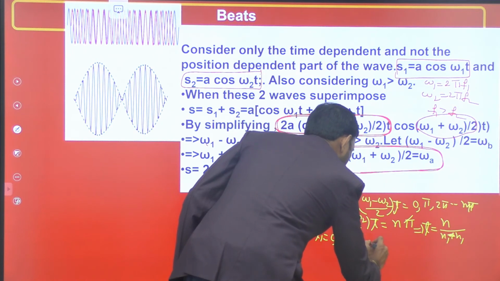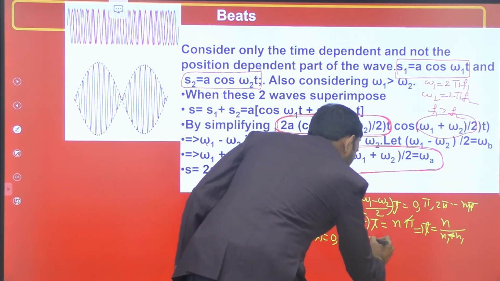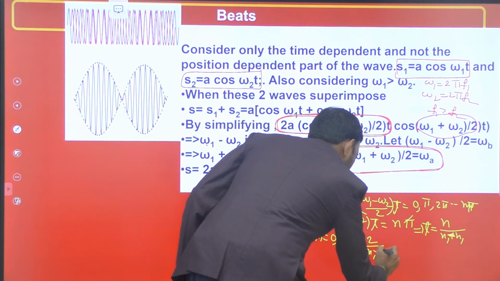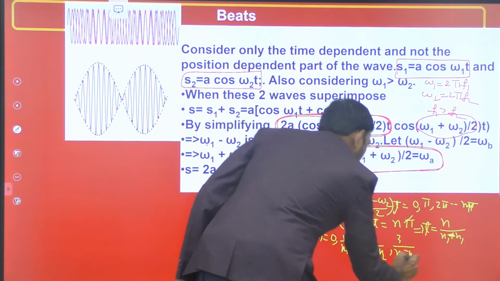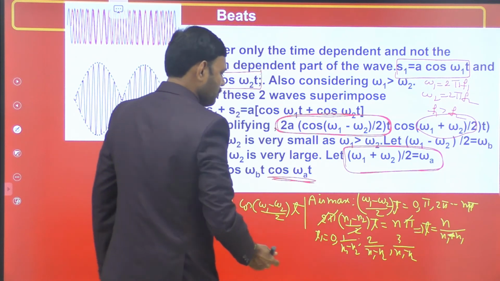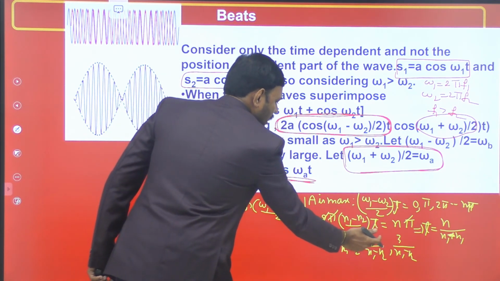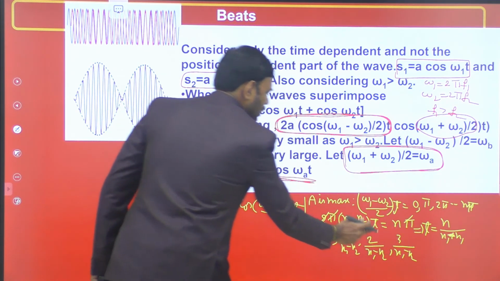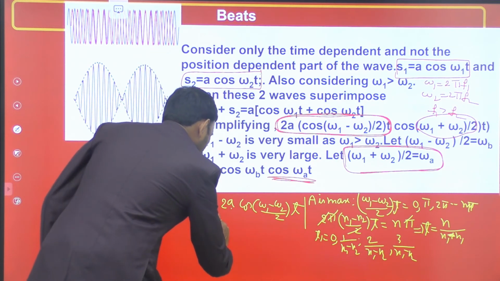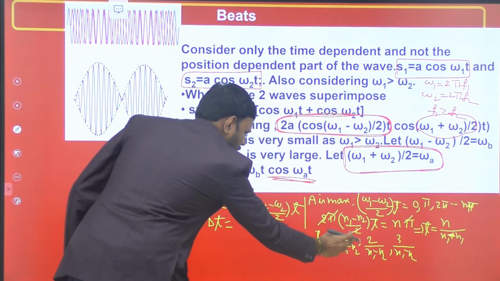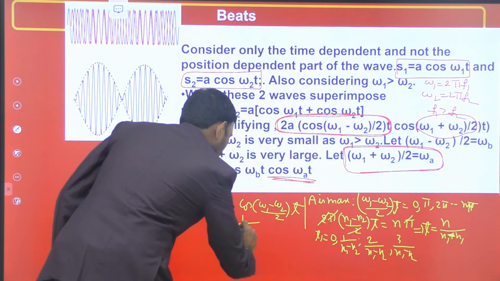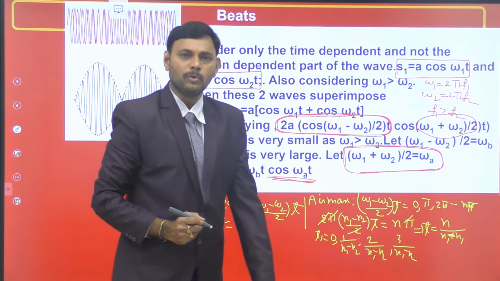Next at 2 by (n1 minus n2). Next at 3 by (n1 minus n2). Then the time interval between two successive maxima, second minus first, or third minus second, and so on, is 1 by (n1 minus n2). This is the time interval to get two successive maxima.